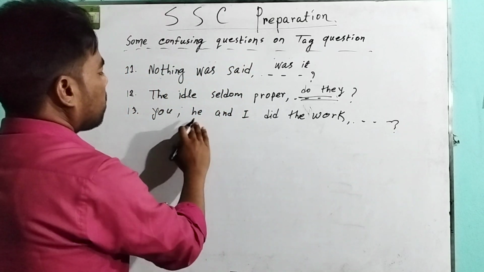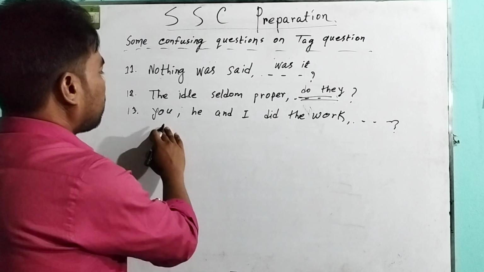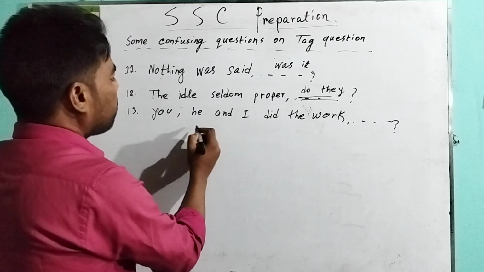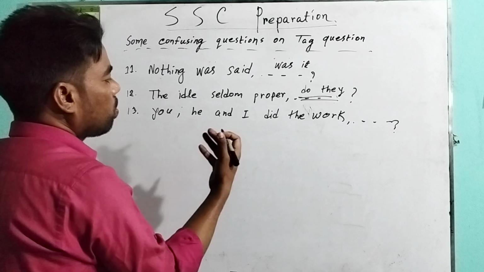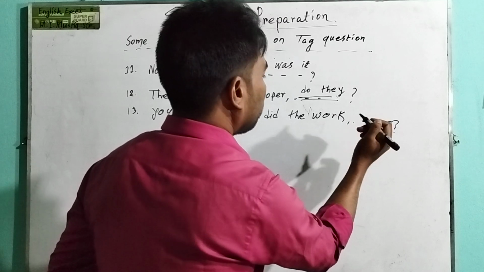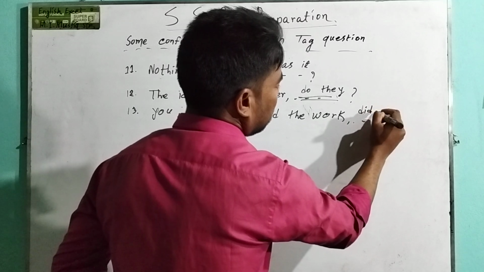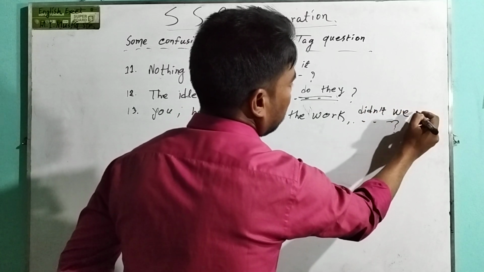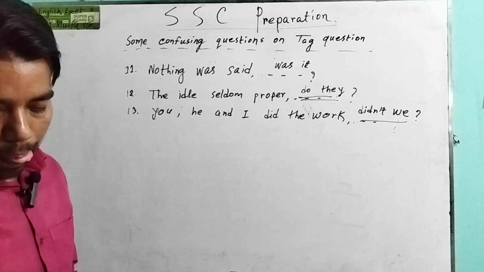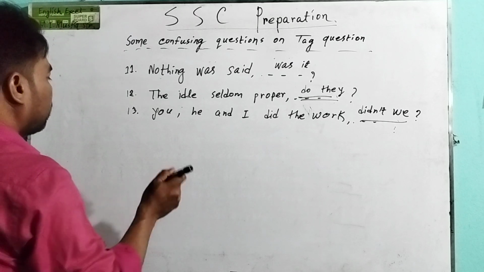There are various types of pronouns and various types of subjects. If we look at the subjects "you, he, and I," that means "we." So we have to take "we" instead of the subject. The answer will be "didn't we?" Question number 14.